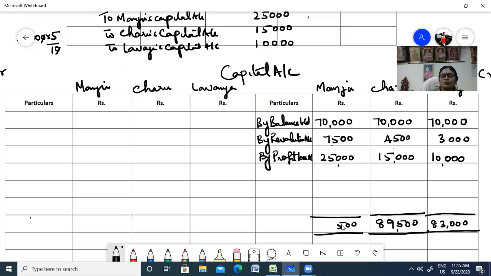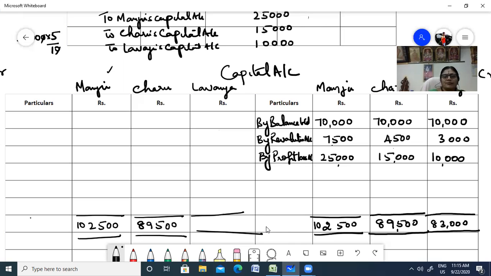So 1,02,500. So this is our total, the total capital account of Manju, Charu, and Lavanya, isn't it? Now, who's going to retire here? Manju is going to retire. So keep that in mind, right? So let us bring the total this side: 1,02,500, 85,500, and 83,000.